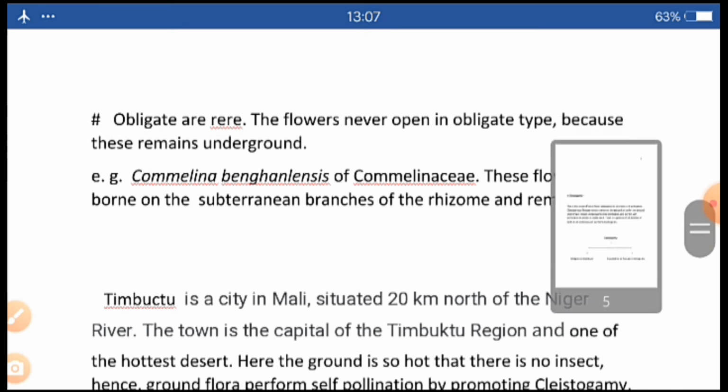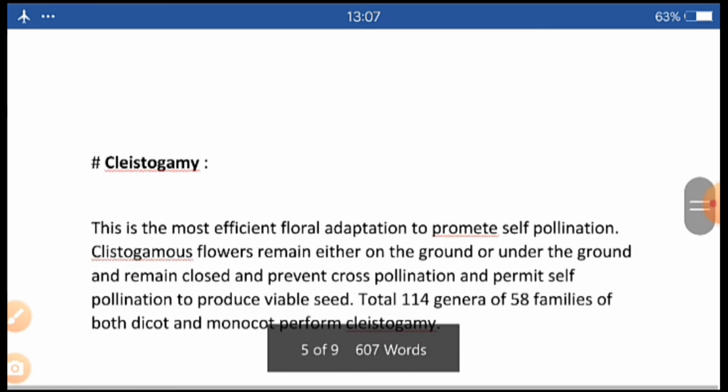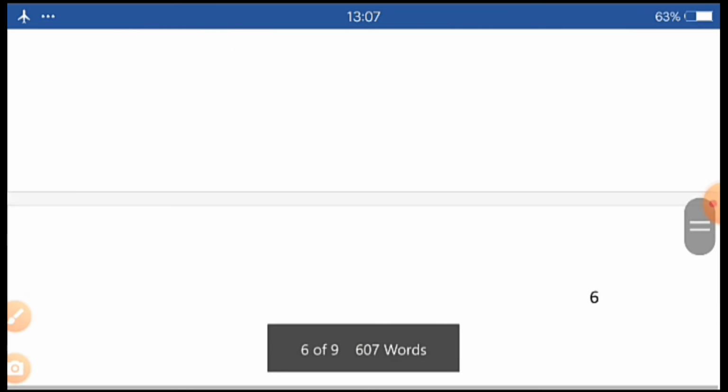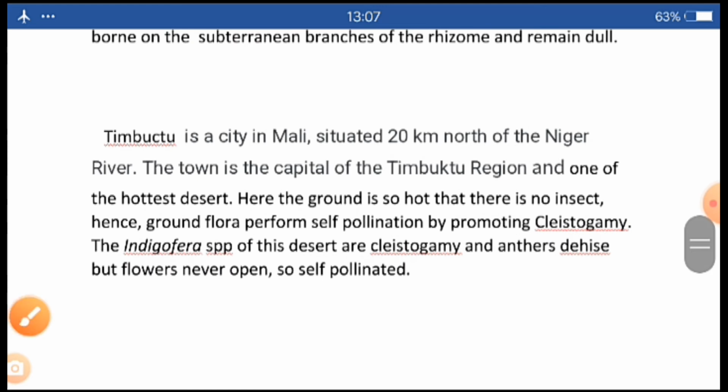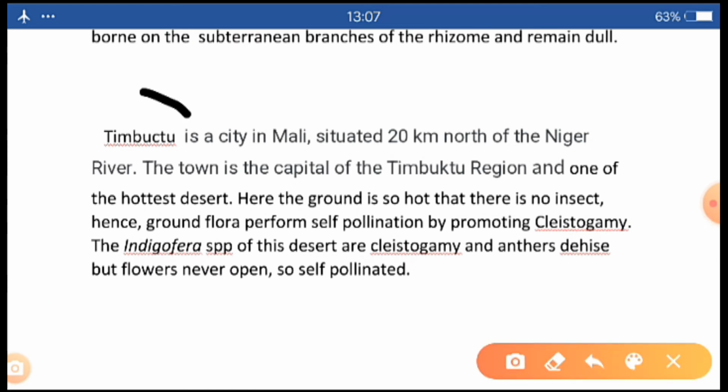I am giving you an interesting fact. Timbuktu is a city in Mali, a West African country, and this city is situated 20 kilometers north of the Niger River.